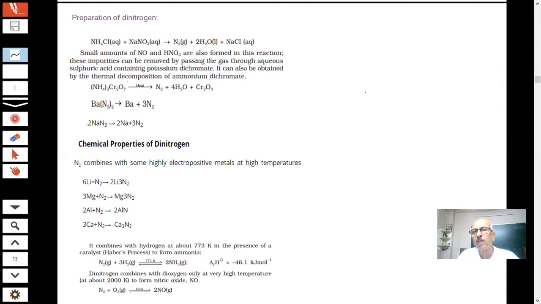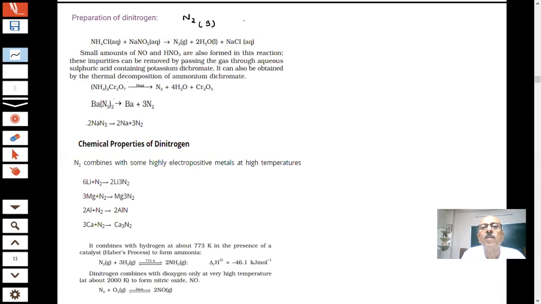Now we come to the story of nitrogen, students. As you can see, I'm talking of nitrogen, N2 gas. Nitrogen exists as a gas in the atmosphere.